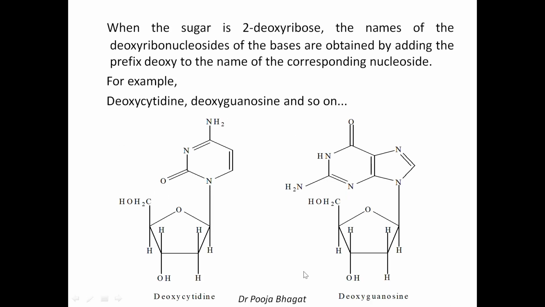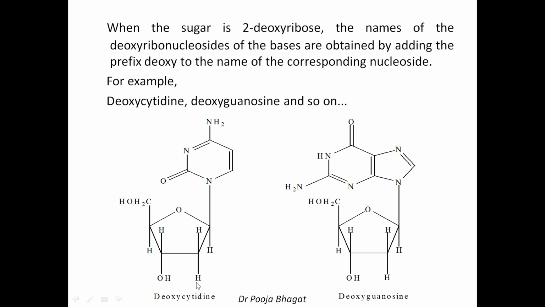These are nucleosides. Now, when the sugar is 2-deoxyribose, the names of the deoxyribonucleosides of the bases are obtained by adding the prefix deoxy to the name of the corresponding nucleoside. For example, this is cytosine attached to the sugar.